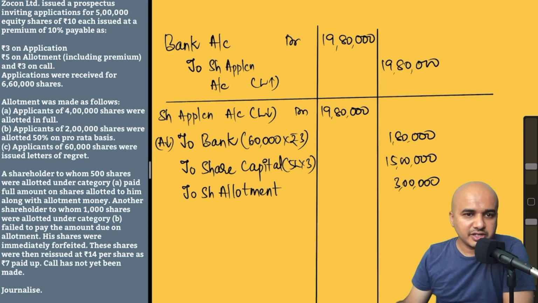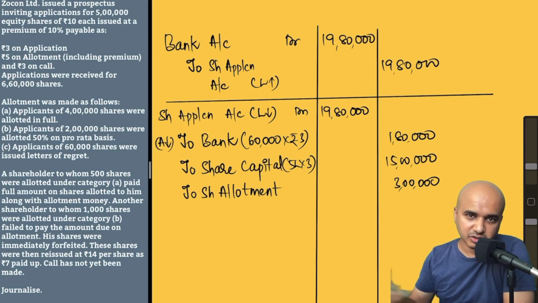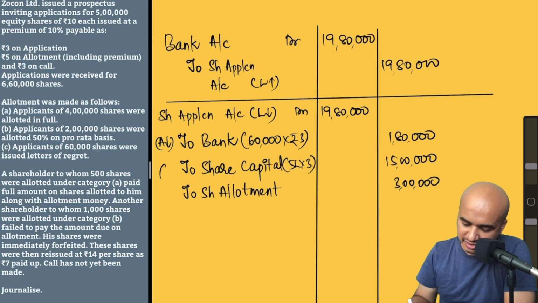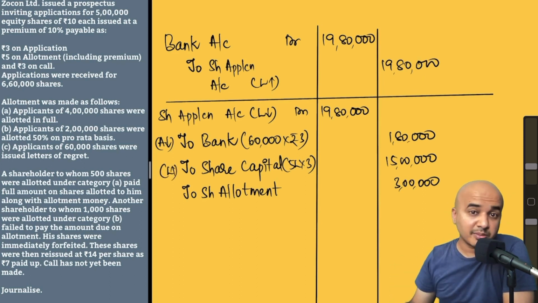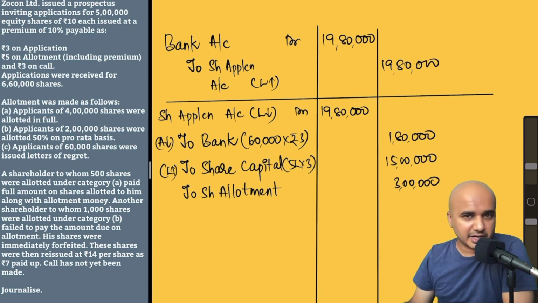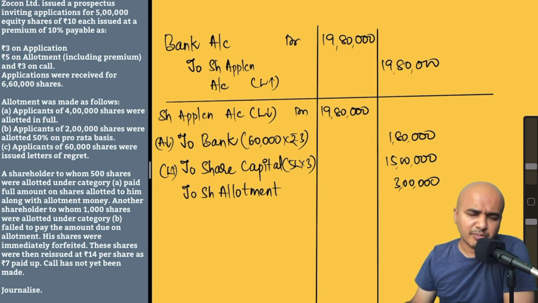Now what we have done is transferred whatever was there in the share application account to bank, because that is being refunded, and to share capital, because it's a liability which is getting created now. We have received the money from them and allotted the shares, so they become our shareholders. At some point of time, if the company is wound up, we'll have to return that money or liquidate it.